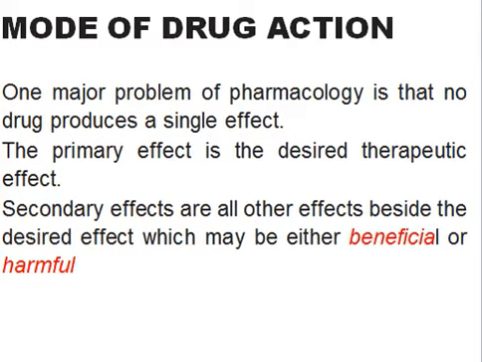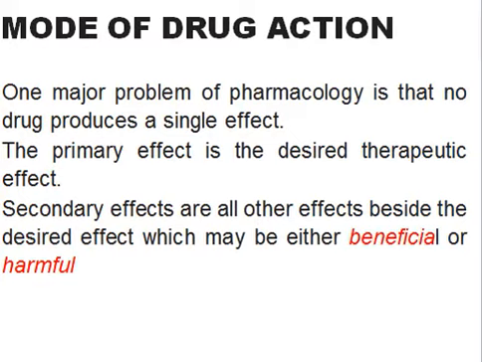We always desire that our drug only produces the primary effect. We are not interested in secondary effect, whether that's beneficial or harmful. We just want our drug to act in a single way. We don't like any secondary effect. So whenever you are considering drug design, or drug receptor interactions, just keep in mind that we want our drug to act in a single specific way. We do not want our drug to act in many ways. It should be very, very specific in its action, right?